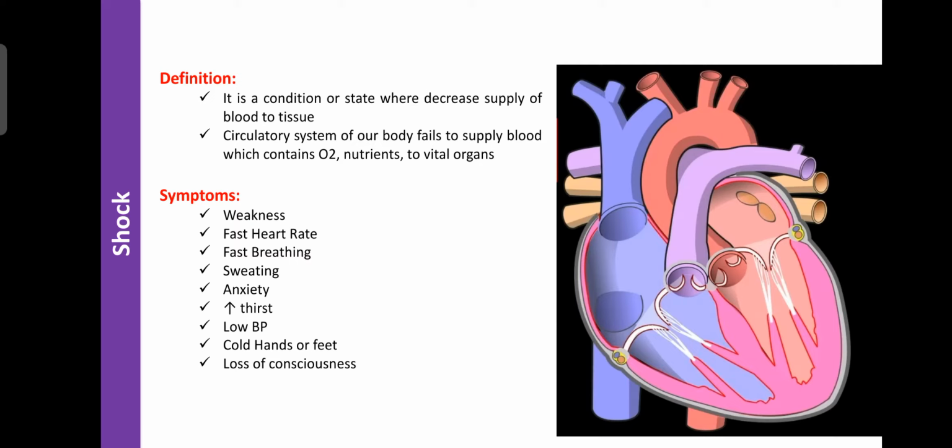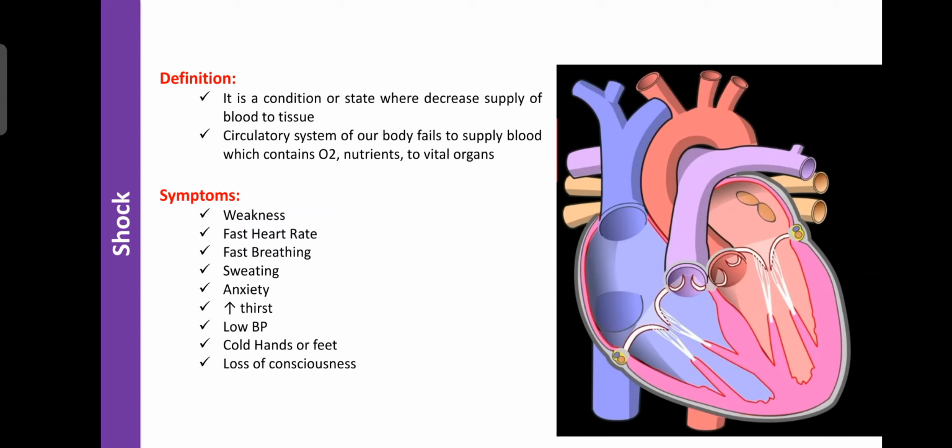So if the heart rate increases or is fast, it is a symptom of shock, and it indicates your organs are getting less oxygen and nutrition. Immediately you should relax or normalize your breathing.